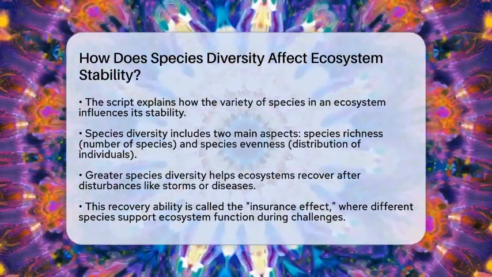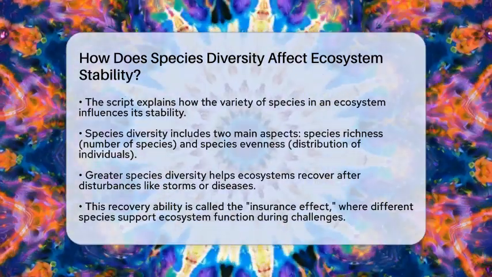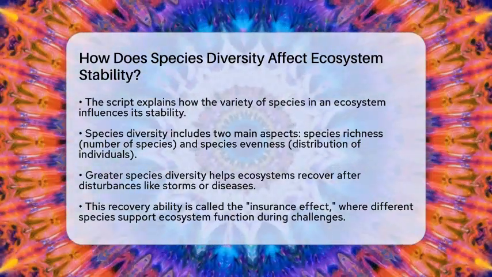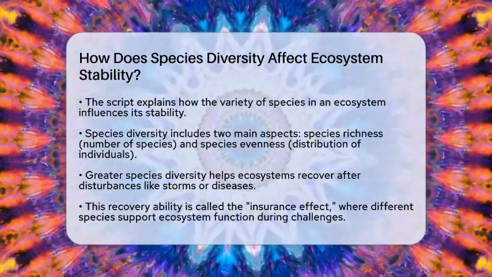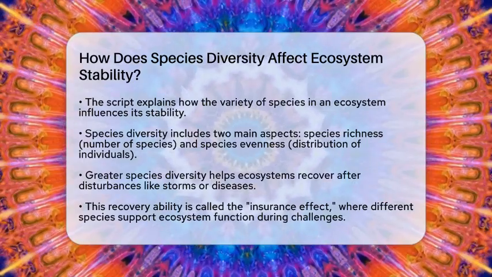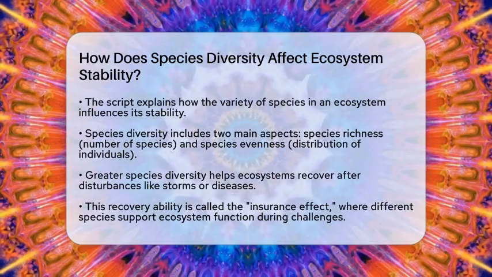steady over time. Species diversity has two main parts: species richness, which is simply how many different species live in an area, and species evenness, which shows how equally individuals are spread among those species. Both parts matter when it comes to ecosystem stability.